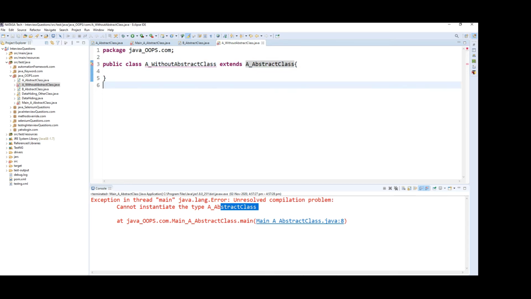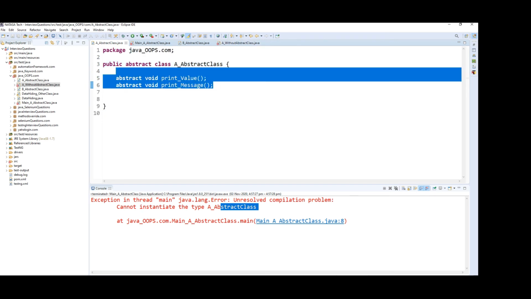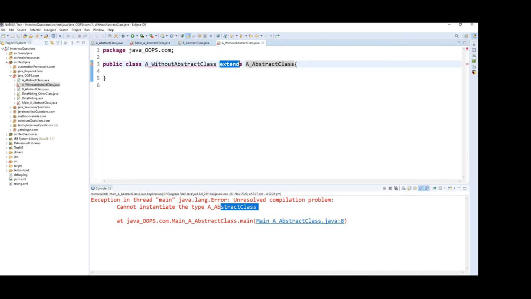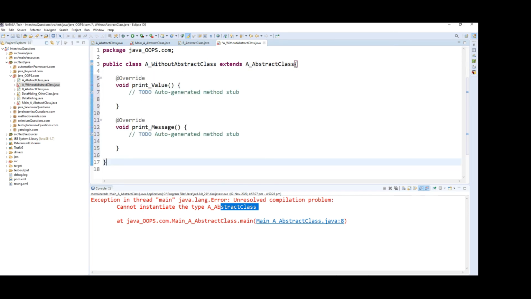So you can notice here, once we extend the abstract class, we can see one warning error. Move the cursor here. What will the message be? Add unimplemented methods. So what are the unimplemented methods available inside the abstract class? These two methods are available inside the abstract class. Those methods only we are going to implement inside the A without abstract class. Click on this one. See, it has come.